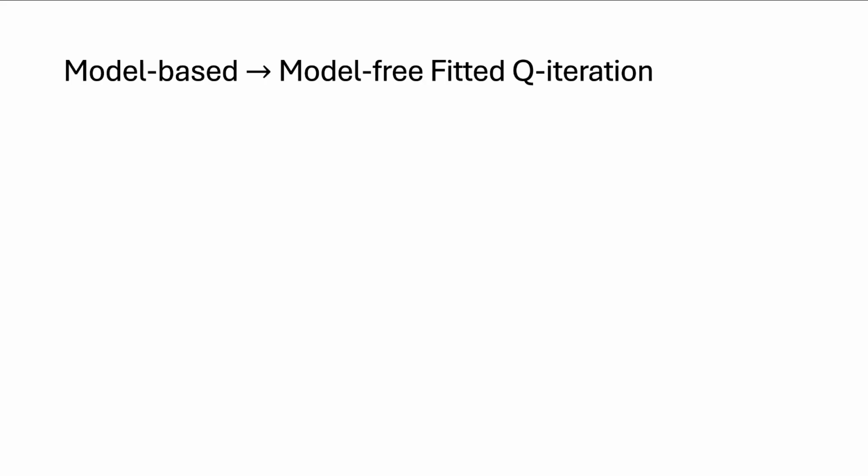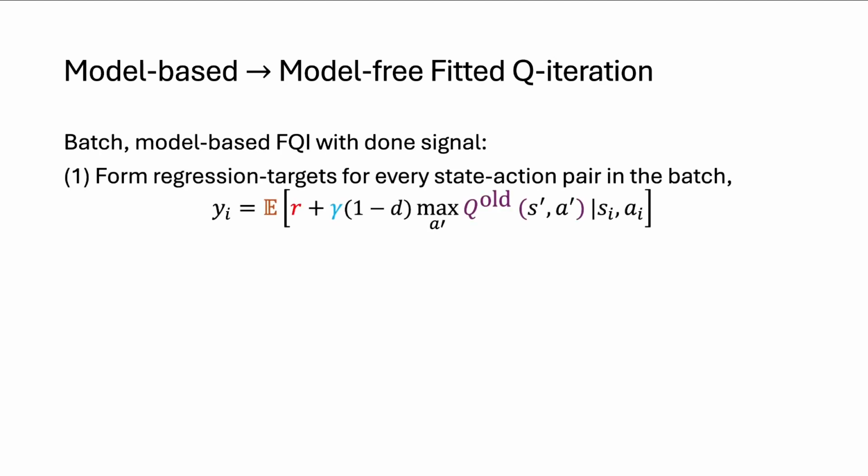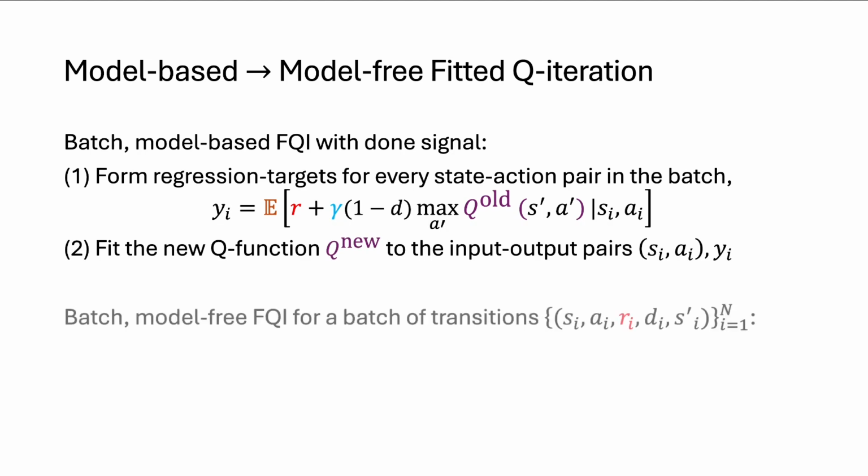All right, so now let's see how we transform model-based fitted Q iteration to model-free fitted Q iteration. First, recap batch model-based fitted Q iteration with a done signal: form these regression targets for each state-action pair, and then fit our new Q function to that data set that we've created.